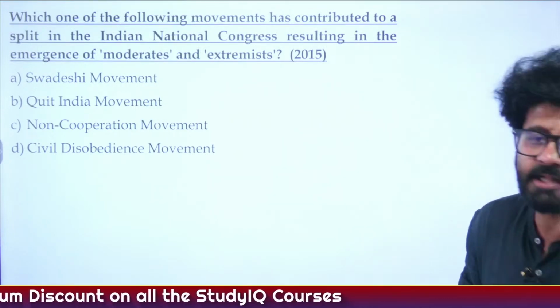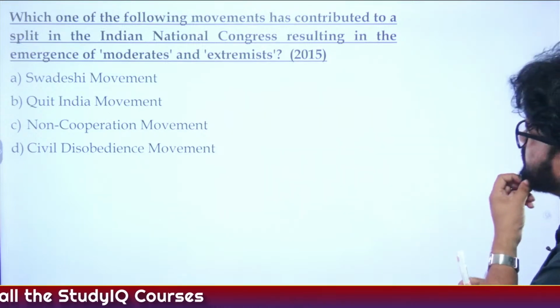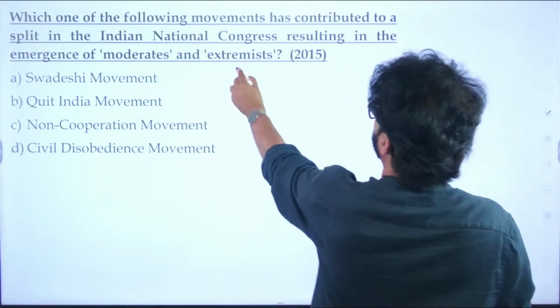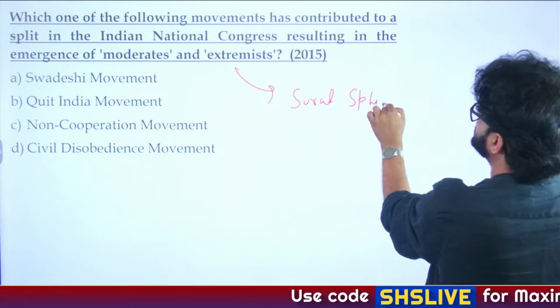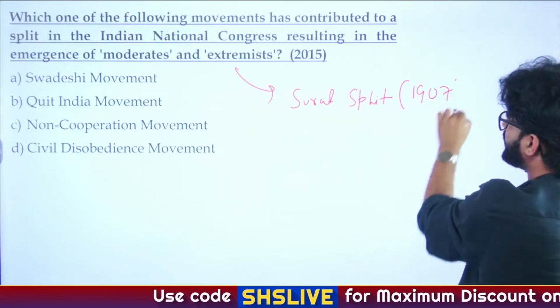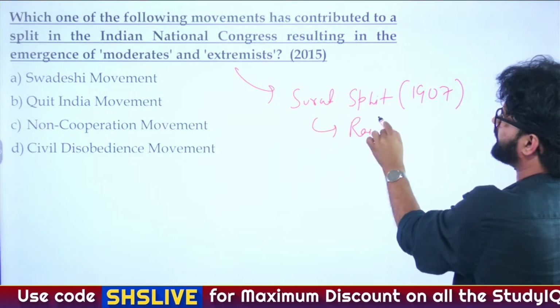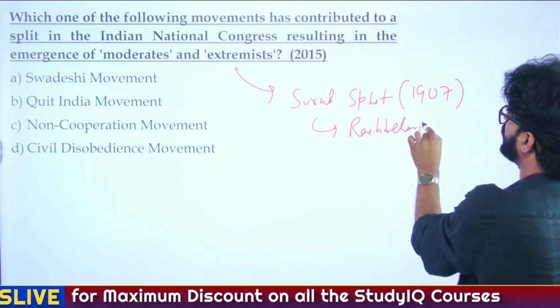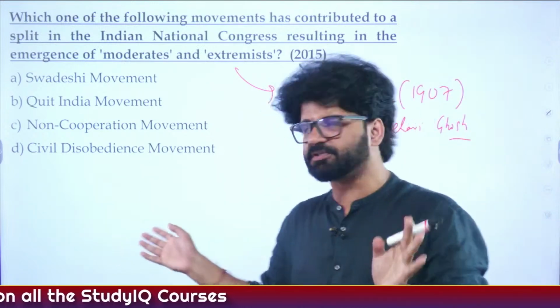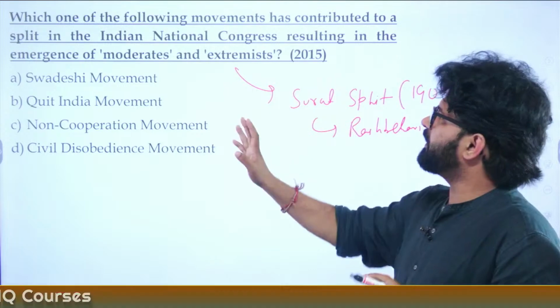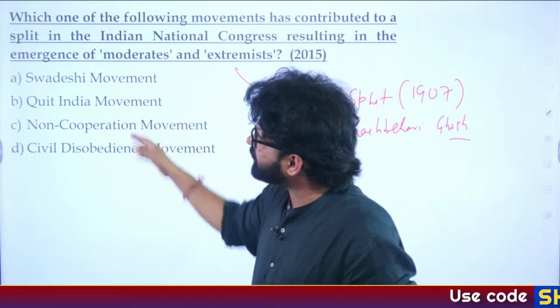Vastaram has given the answer. So the split we'll talk about will happen in 1907, known as the Surat split. During that time, the president was Rash Bihari Ghosh. There will be another person called Rash Bihari Bose. They are different personalities. The Surat split will happen based on Swadeshi. Again, we have not talked about these things.